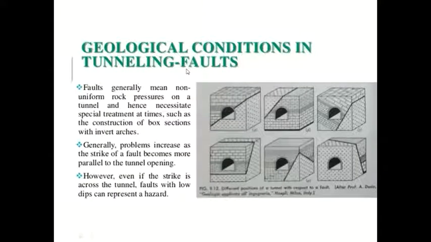Now, the condition in faults. When faults are there, generally we avoid the construction of tunnels, because the distribution of pressure will be uneven. This part will be stable, this will not be stable, or this will be stable, this will not be stable. So in that case, there will be a problem of sliding of the tunnel and continuous falling of rocks into the tunnel. So most of the time we avoid faulting areas.